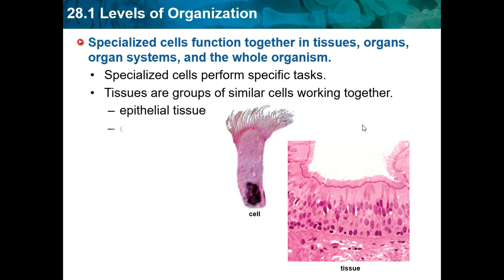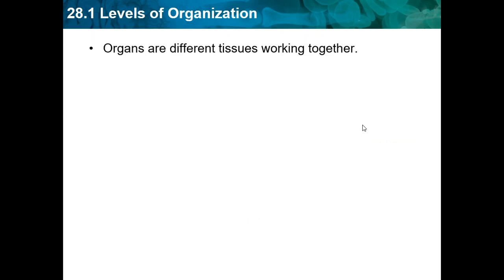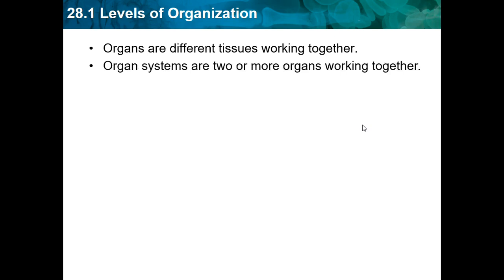Here are some examples of tissues. Then from tissues we go to organs. Organs are different tissues working together. Basically an organ is a group of tissues. So there's a cell, then a tissue is a group of cells, and then an organ is a group of tissues. Organ systems are groups of organs, so 2 or more organs working together, and then the organism is all the organ systems working together.